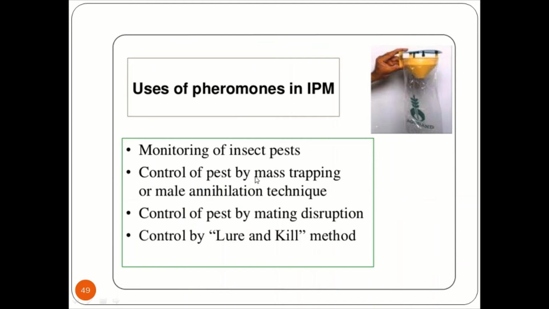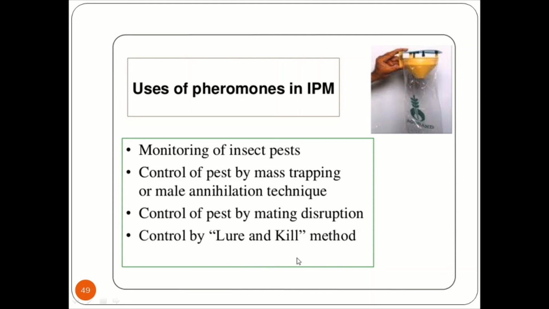What are the uses of these pheromones in insect pest management? This will monitor the insects. That means the insects can be aggregated at one point and they can be killed easily. Control of the pest by mass trapping or male annihilation: certain sex pheromones can be released into the environment and the males can be attracted to it, and further copulation can be stopped. Control of the pest by mating disruption. That means females can be killed by using a kind of sex pheromone. Control by lure and kill method.